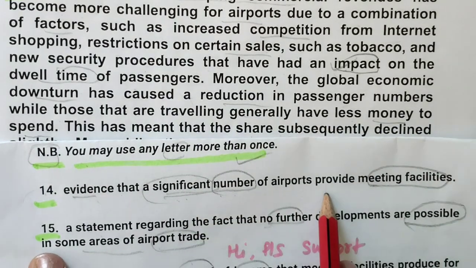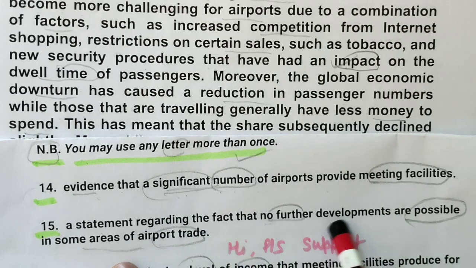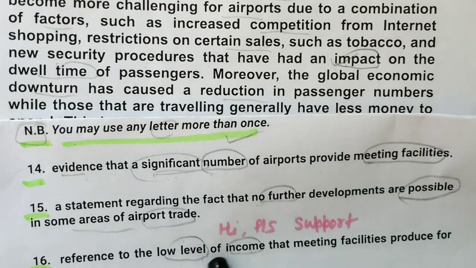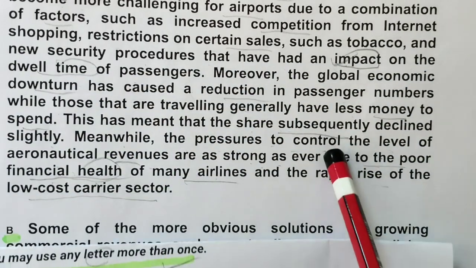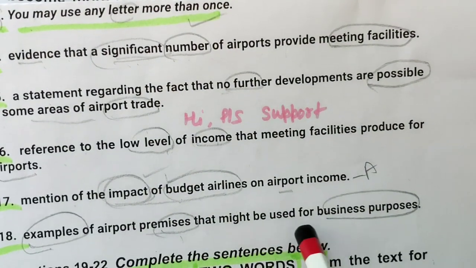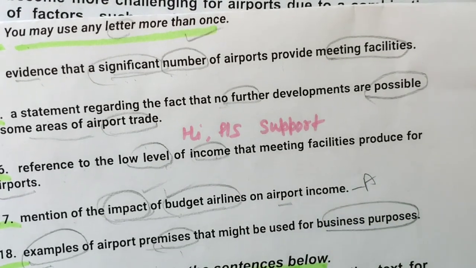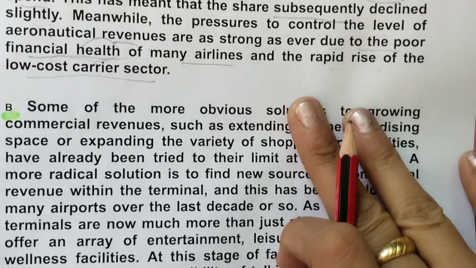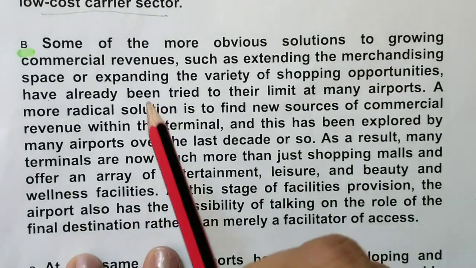Significant number of meeting facilities, they were not talking about this. No further developments are possible. No low level of income from meeting facilities, actually nothing was there here. Examples of airport premises that might be used for business purposes, nothing was there, only this A 17th is matching. Now B paragraph. Now again scan it, pause the screen and scan it.